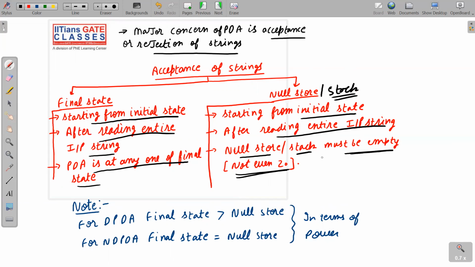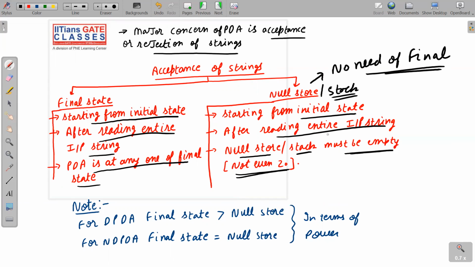So please note it down carefully. Pause the video and try to note it down. Okay, I hope you have all noted it down. And please see here, we are not concerned with the state of the machine. In fact, in case of null store, there is no need of a final state, because we are not concerned with the state, we are concerned with the stack.